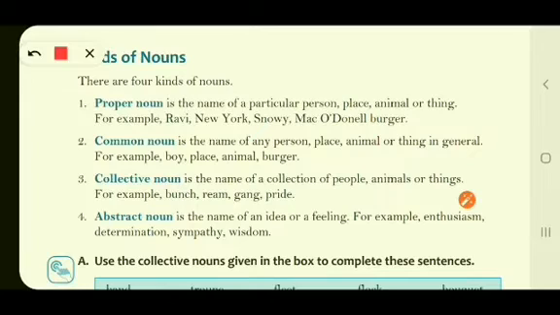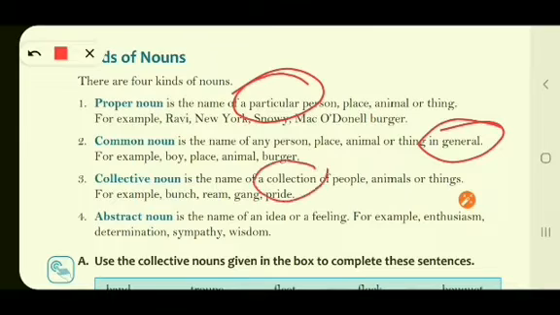So with this, we have completed the kinds of nouns. Once again we revise what we have learned in all these 4 kinds of nouns. When we are talking about a particular name or a specific name, it is a proper noun. When we are talking about in general, it is a common noun. When we are talking about a collection, it is a collective noun. And when we are talking about an idea or a feeling, it is an abstract noun.